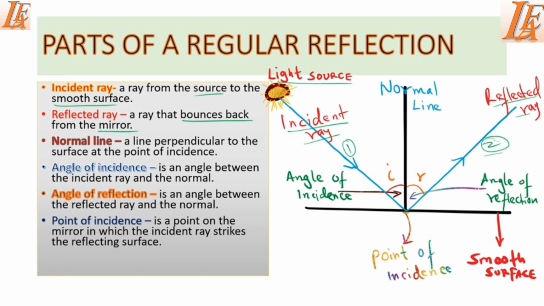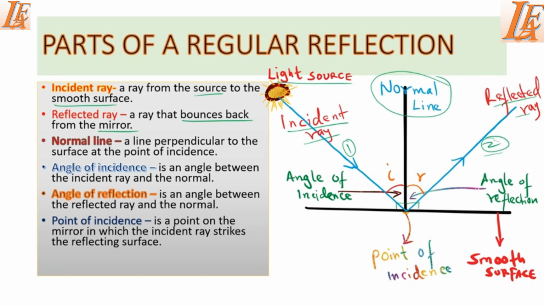Then another term is a normal line, and a normal line is defined as a line which is imaginary and it's 90 degrees to the reflecting surface. Like in this case, you can see this line which we call a normal line. So this line is 90 degrees to the mirror, and it has its own importance, which we are going to see shortly. Then another term is angle of incidence, which we call I.